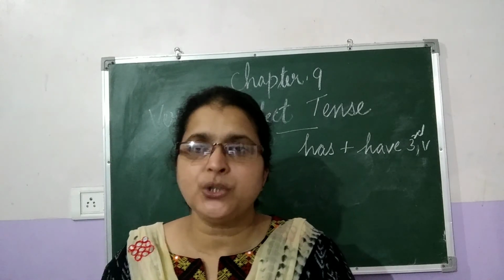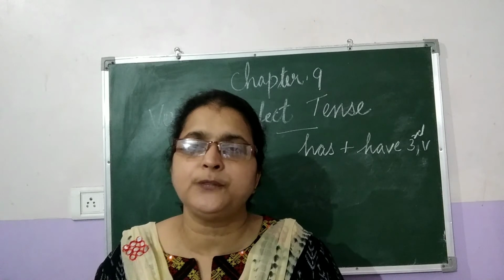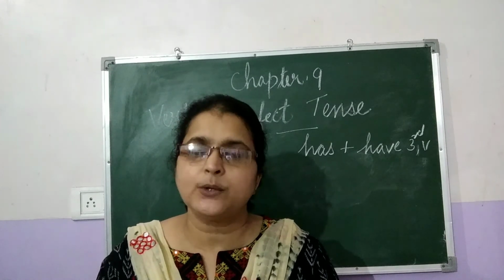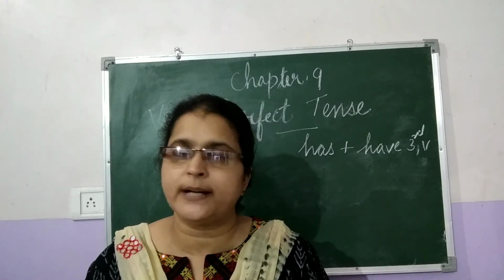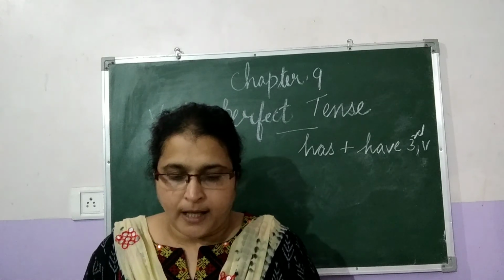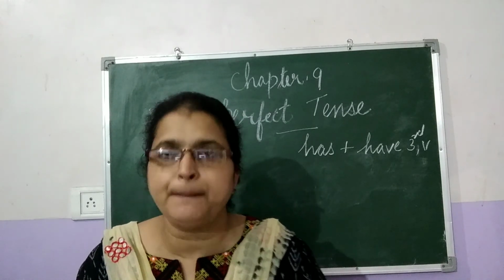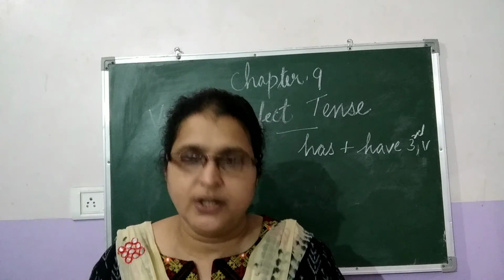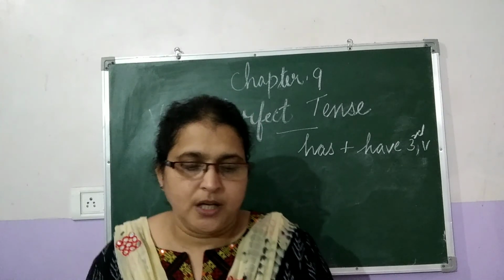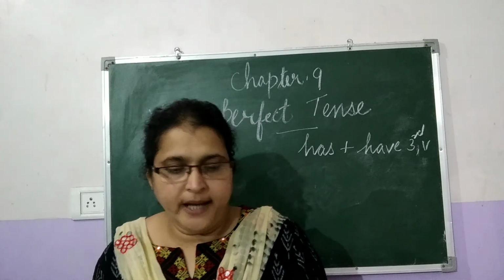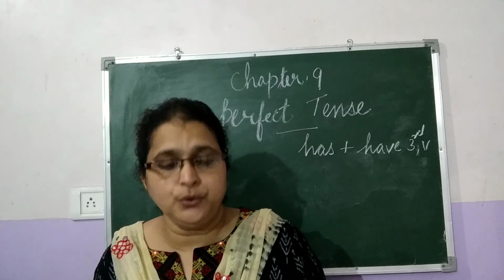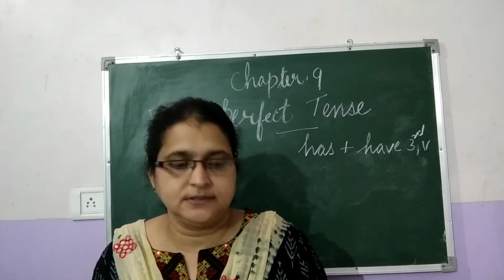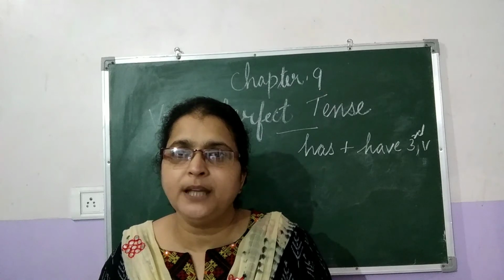Now the WH questions: we use first the WH word, then has or have, then the subject plus been plus the main verb plus ing. I can give you an example: Why have you been walking?